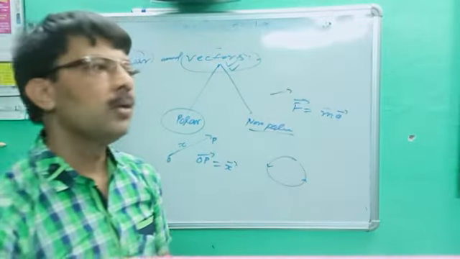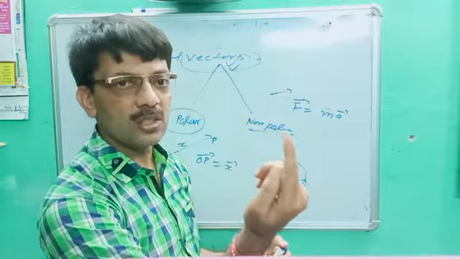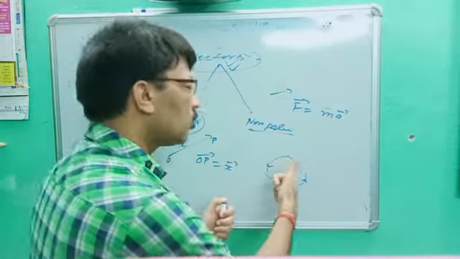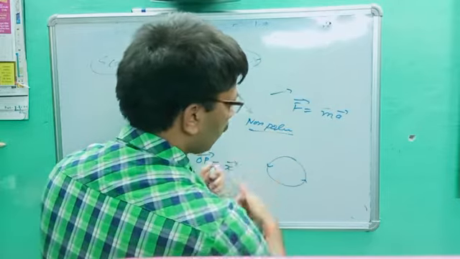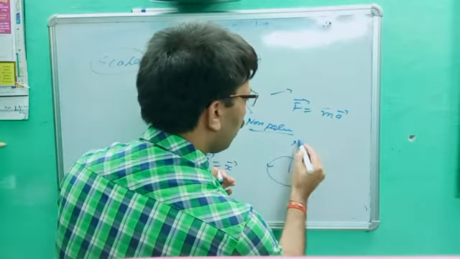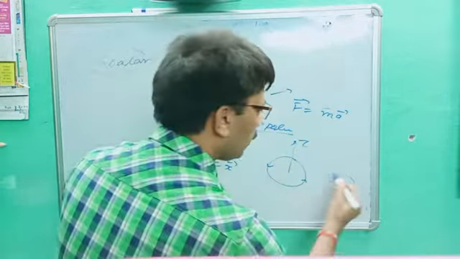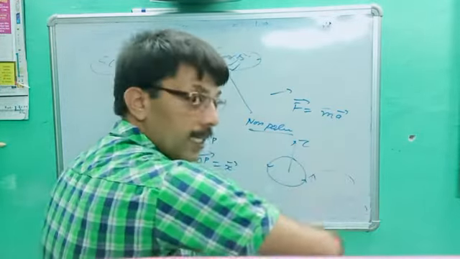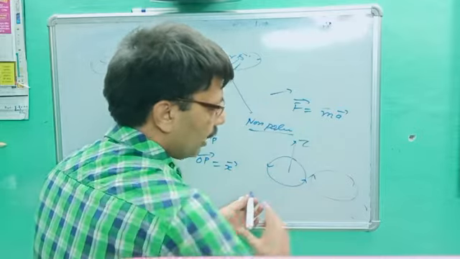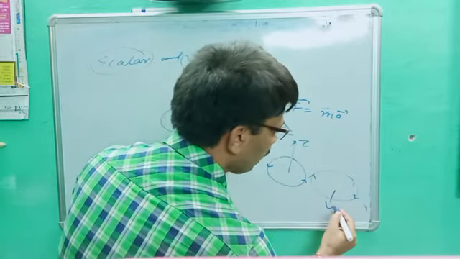So, non-polar vector. When any body is rotated about any axis, its direction could be, see there, if rotating anti-clockwise, the direction of torque will be upward. If the same body rotates the other way, apply the right-hand thumb rule, and its direction will be downward.